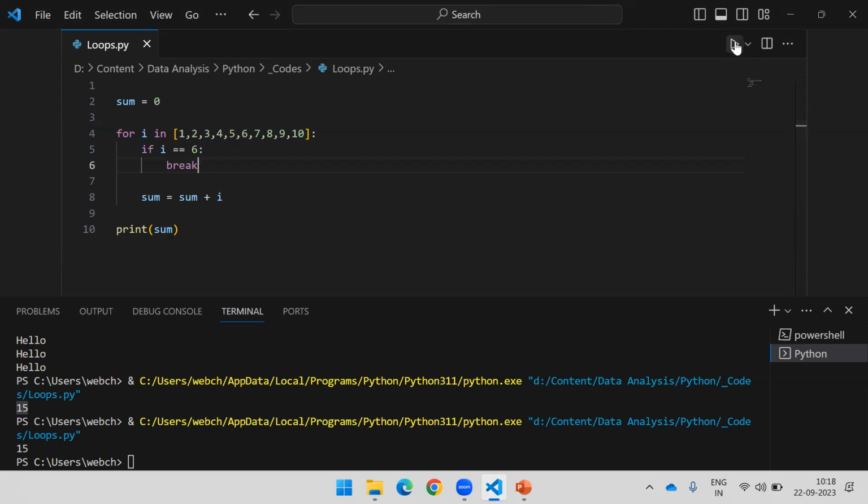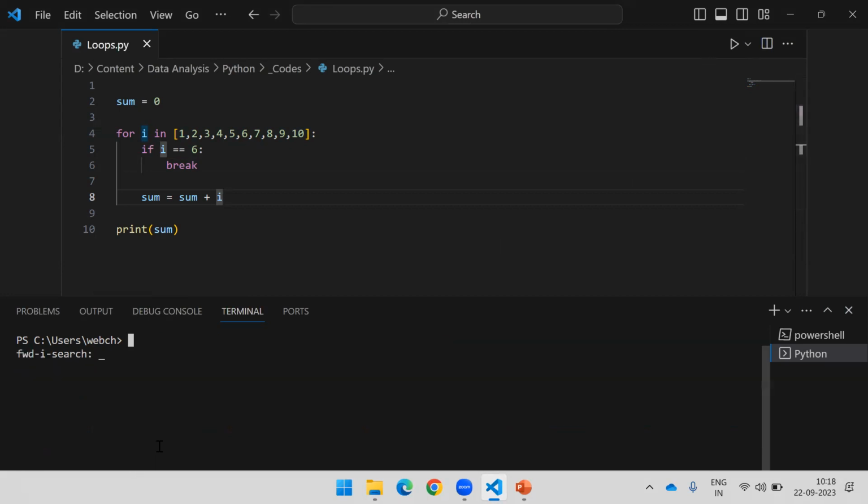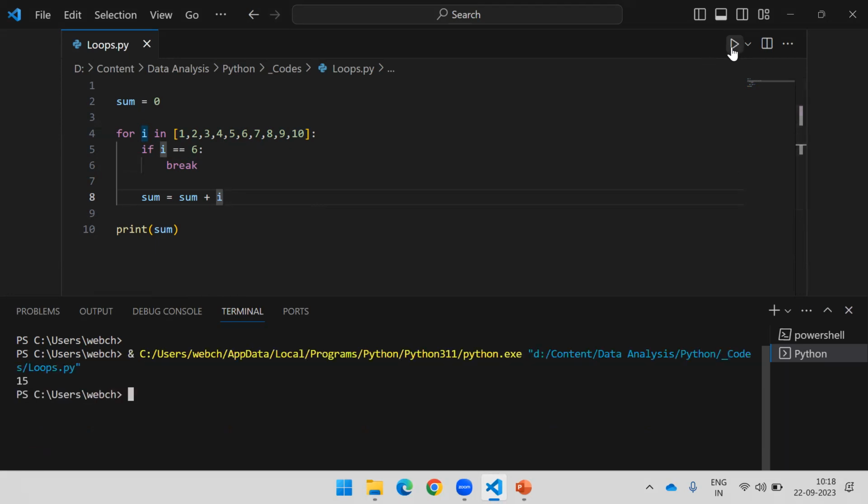Now if I run this, let me clear this first. Now if I run, you can see that it returns 15, meaning it returns the sum of the first 5 numbers only. What about the next numbers?